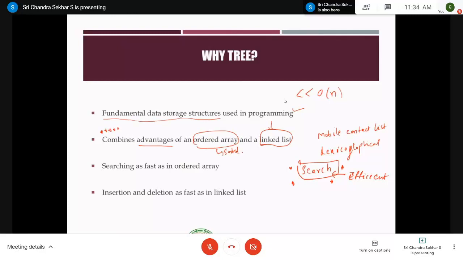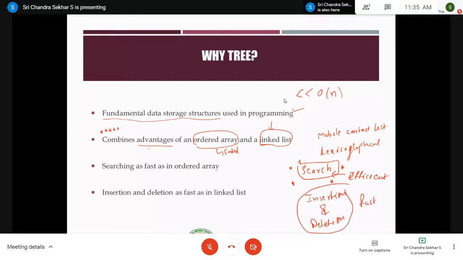So from all these together, we can conclude that the advantage of linked list is that insertion and deletion are fast. Insertion and deletion are very fast, right, when compared to other data structures.